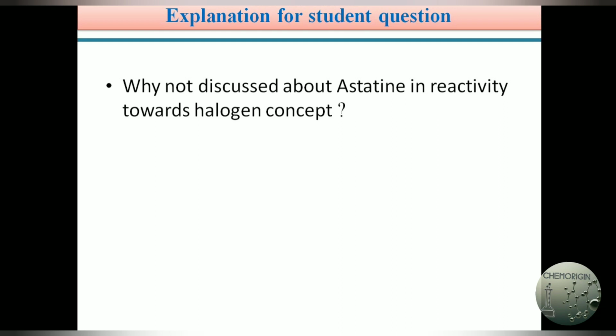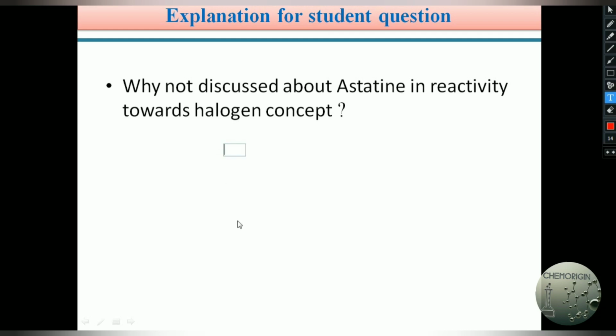Dear students, this is a question asked by one of the visitors of our videos. The question is: why did we not discuss astatine in the reactivity towards halogen concept? In the third A group elements, we discussed reactivity towards halogens. Astatine is a halogen, but we did not discuss astatine. Why? This is the question from the student.